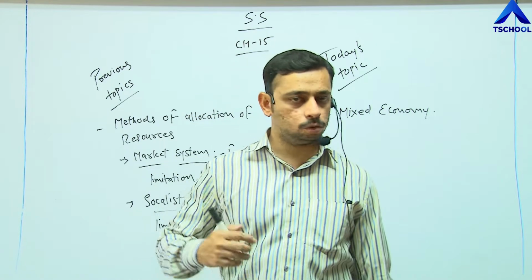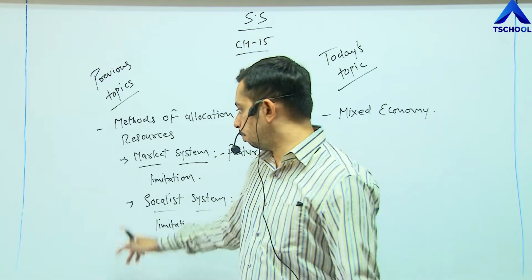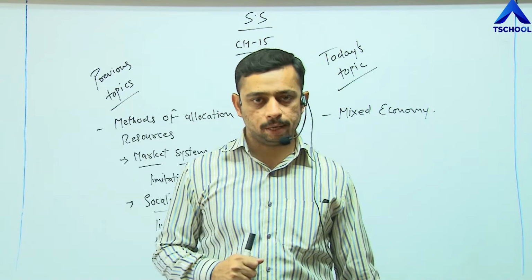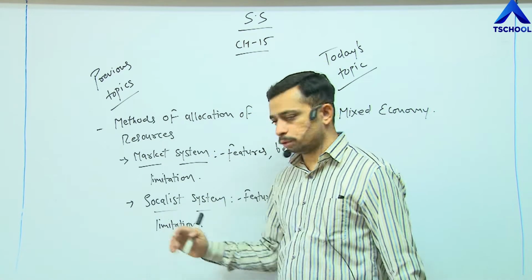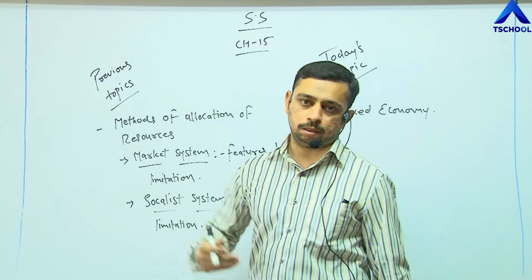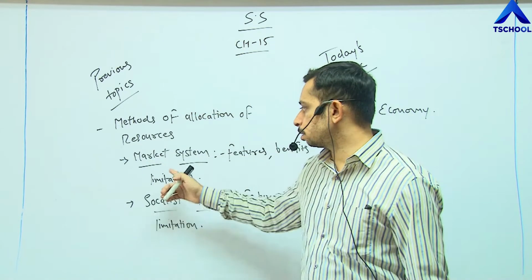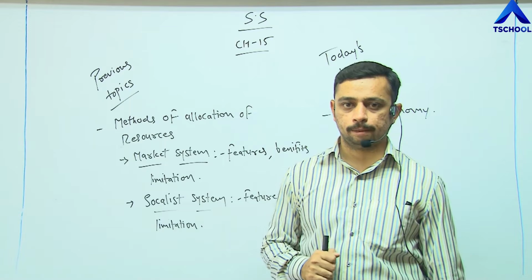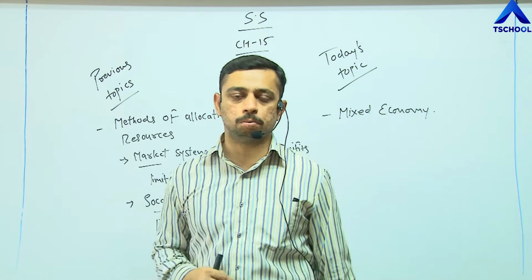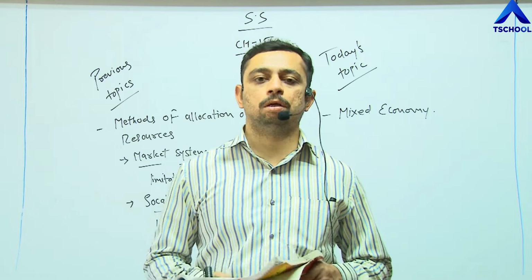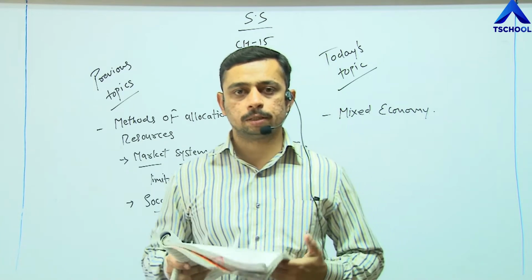India again is one of the countries where both the systems are prevailing, right? The majority of people are following the socialist system, but in some states, in some areas, in some cities, we find the market system prevailing also. And when we find these two systems prevailing in one country, that is a mixed economy.